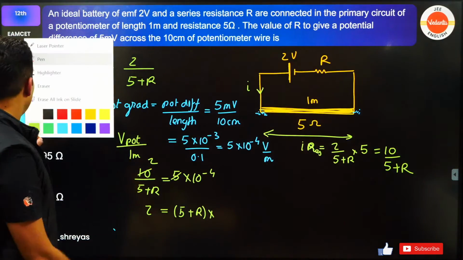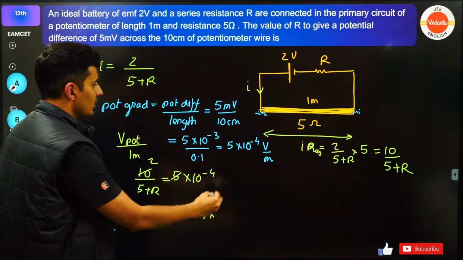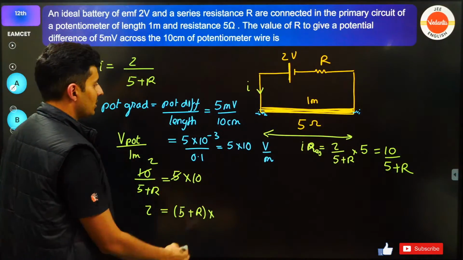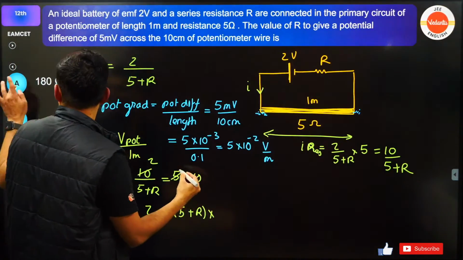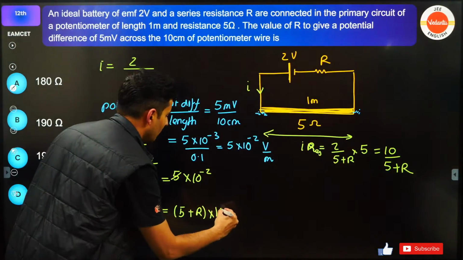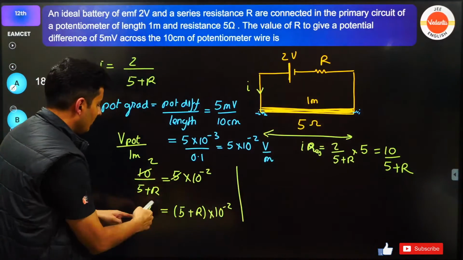Oh sorry guys, I think I made a mistake over here while I did this. This was not 10 to the power minus 4. I'm so sorry. This was 10 to the power minus 2. Just realized this is 10 to the power minus 2, and this is also 10 to the power minus 2. Solve this, bring it over here.